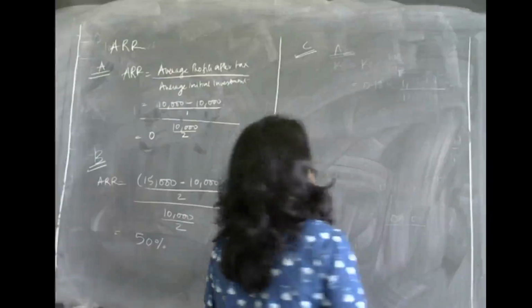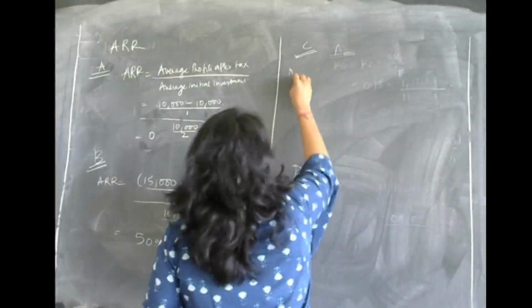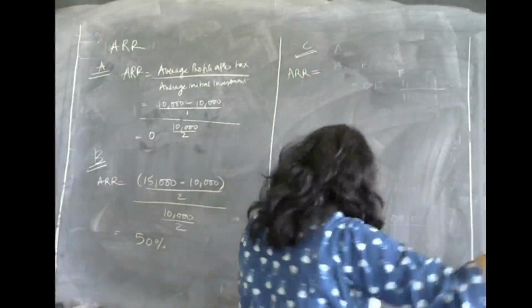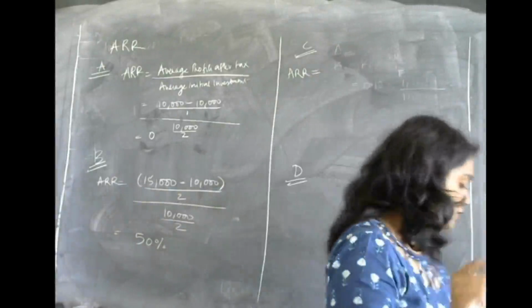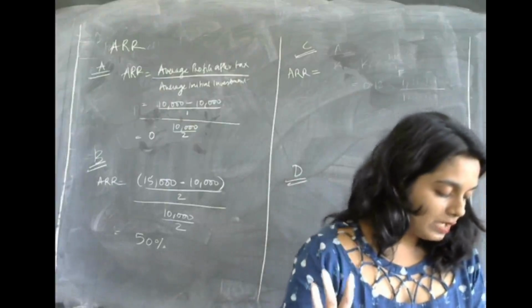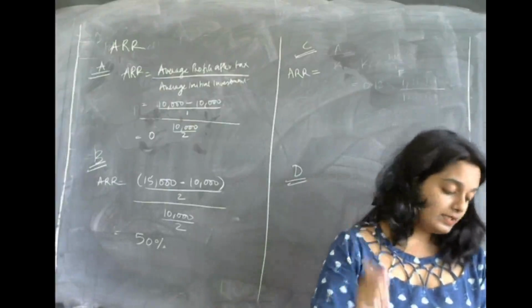Now let us move to project C. What is the cash inflow in case of project C? In the first year it is 2,000, in the second year it is 4,000, and in the third year it is 12,000.